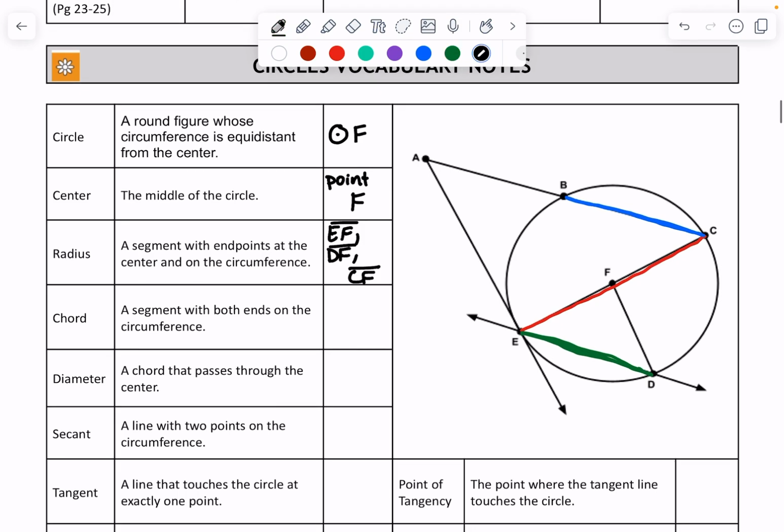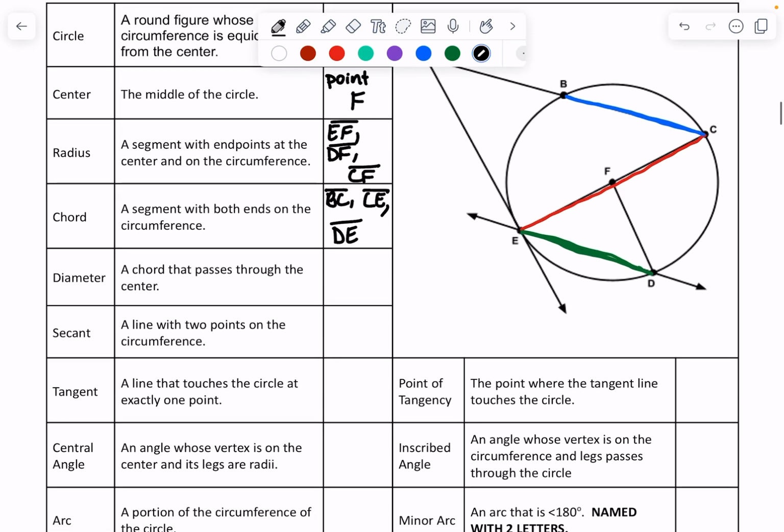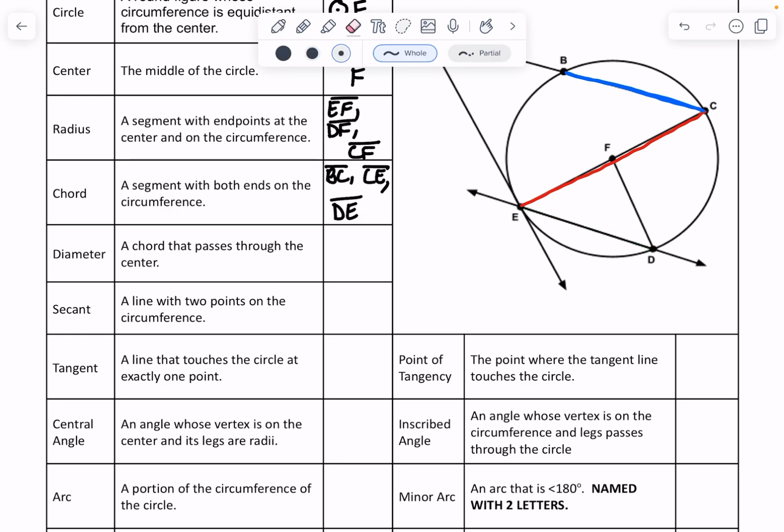So BC, remember all of these are segments. They are not lines. CE, that's my red one. First one was blue one. Next one was red one. And then my green one is DE. All right, then of course your diameter is right there through the center, and it's CE. Some people get confused and will put CF because I had told you guys before that you could name a line that way, and you can't, but not segments. Segments have to have a starting and an ending point. So the letters you use on a segment have to be where it starts and ends.